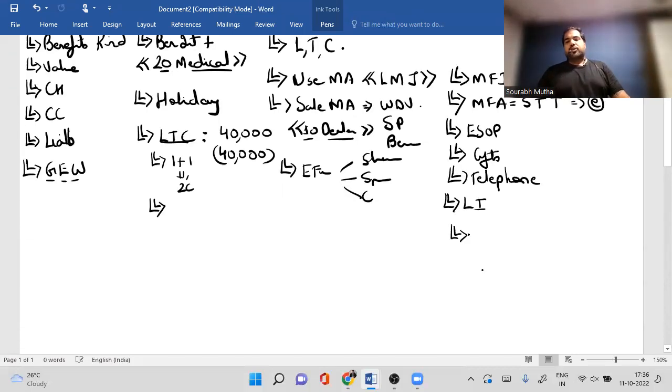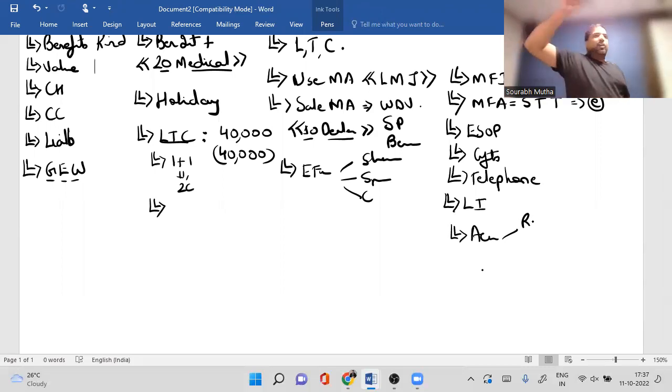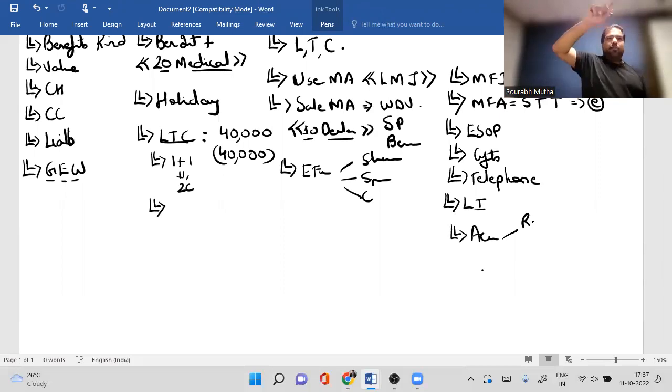Next, accommodation. Accommodation can be rented. If it's rented, rent paid or payable, or 15%, whichever is lower. If it's owned, 7.5 or 10 or 15, depending on population, up to 10 lakhs, more than 10 lakh up to 25 lakh, and more than 25 lakh. And what if it's a hotel, guys? 15 is replaced by 24%. What if it's furniture? Movable assets. So combine the two and you get furnished accommodation.